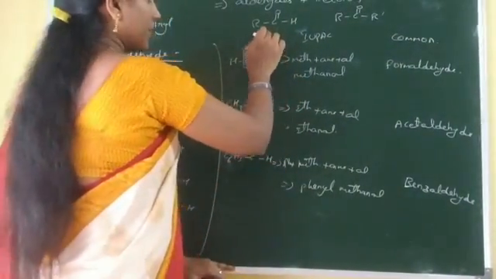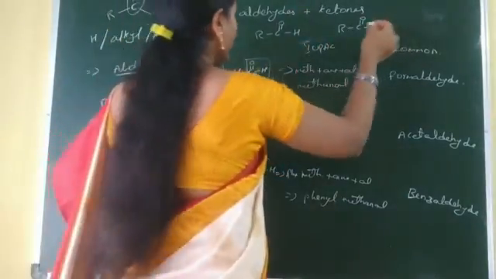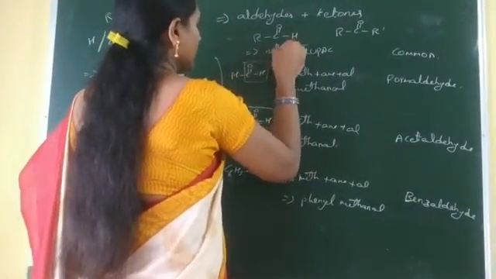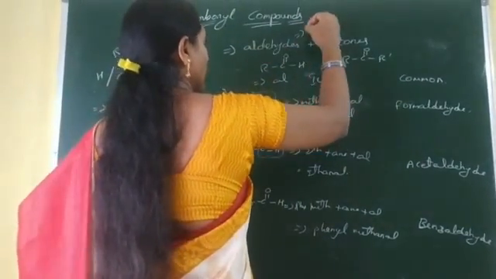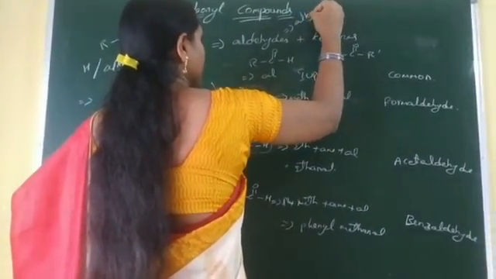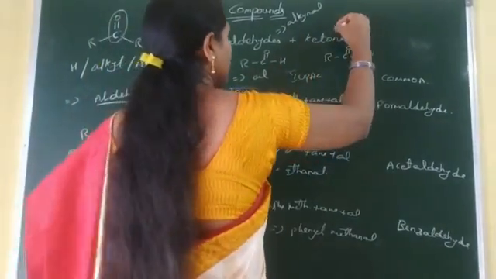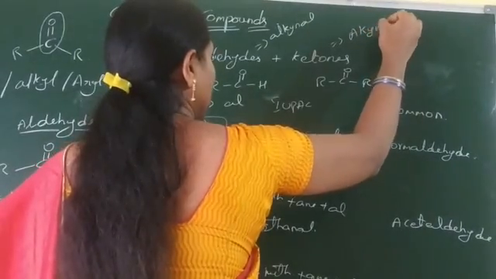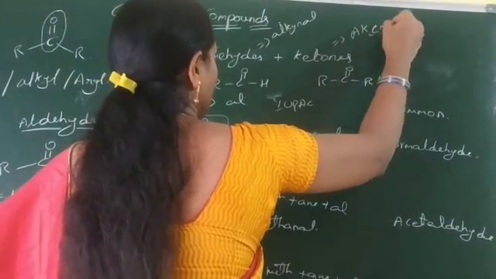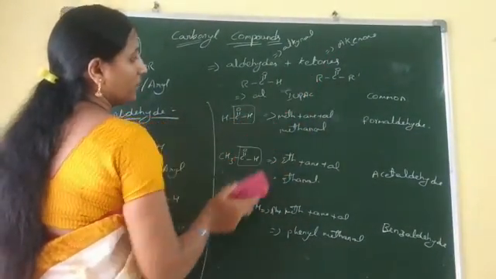The suffix name of aldehyde is -al. That means the suffix of aldehyde is written as alkanal. The suffix of ketones is known as alkanone. Now let us discuss another functional group, ketones.